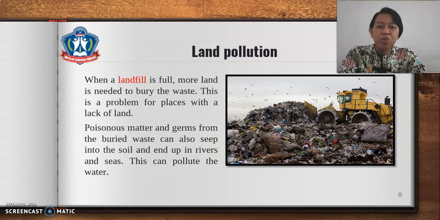When a landfill is full, more land is needed to bury the waste. This is a problem for places with a lack of land. Poisonous matters and germs from the buried waste can also seep into the soil and end up in rivers and seas. This can pollute the water.